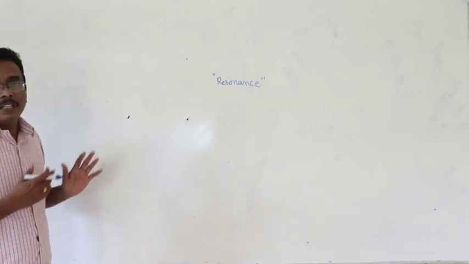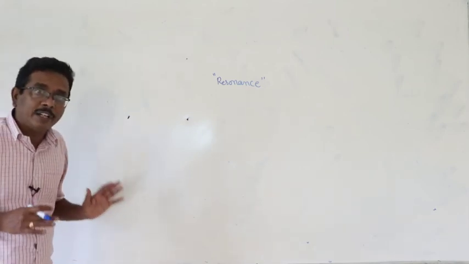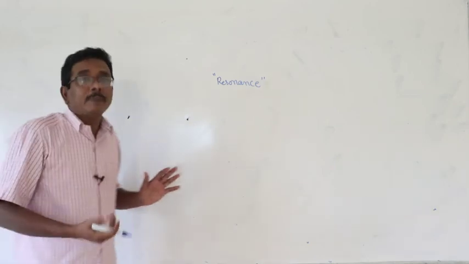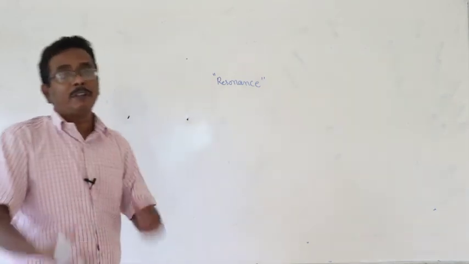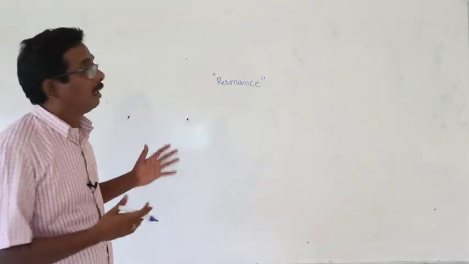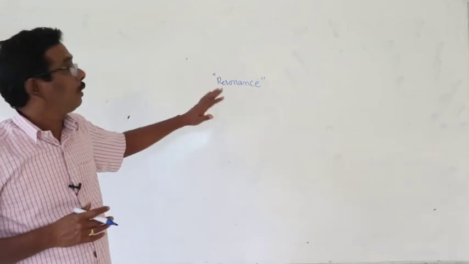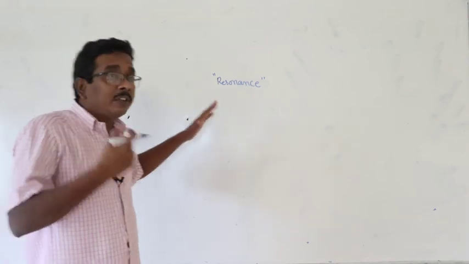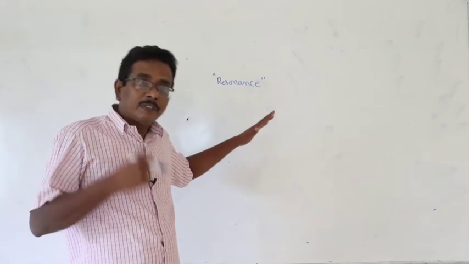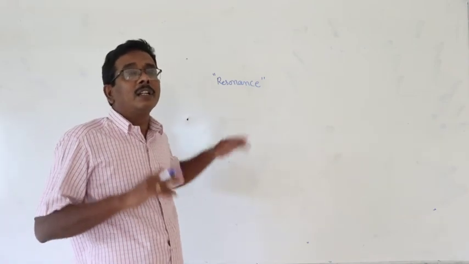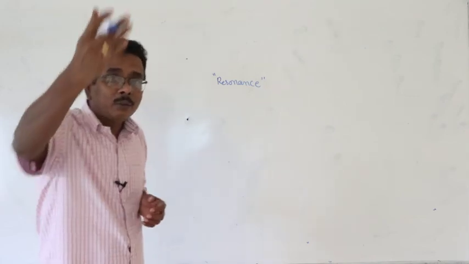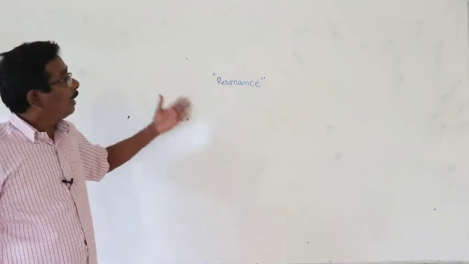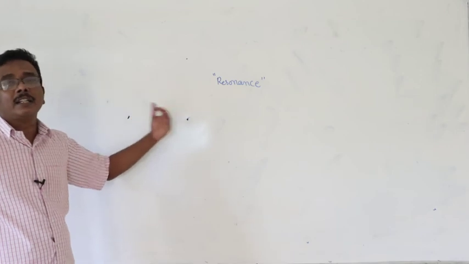Actually, I will not give the information related to resonance. Why? In organic chemistry, the same topic will be repeated. Then I will give the total detail related to the concept of resonance, because if I give the information in this chapter, once again I have to give it completely in organic chemistry.